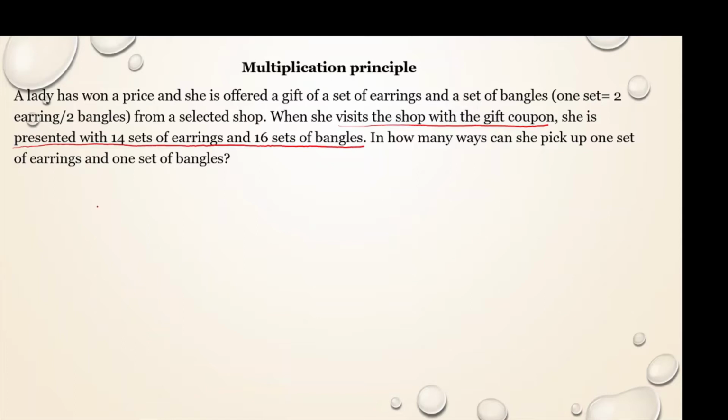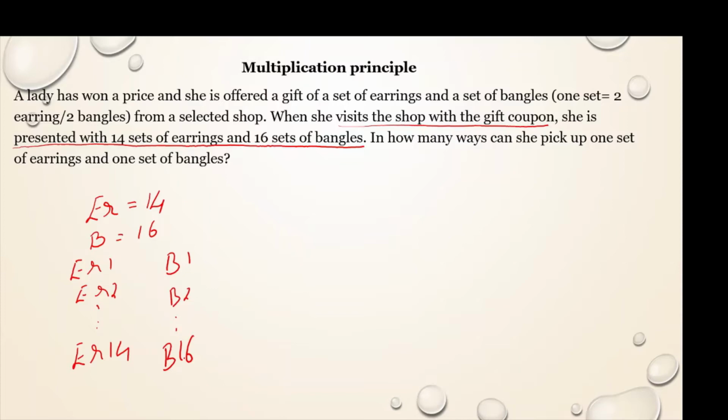That is earring 1, 2, like this up to earring 14, and bangle 1, bangle 2, like this up to bangle 16.